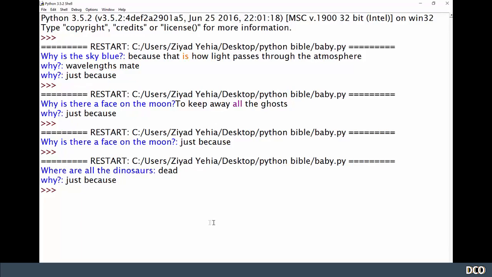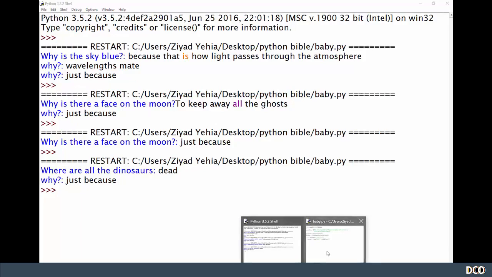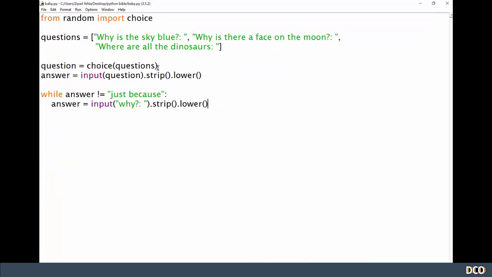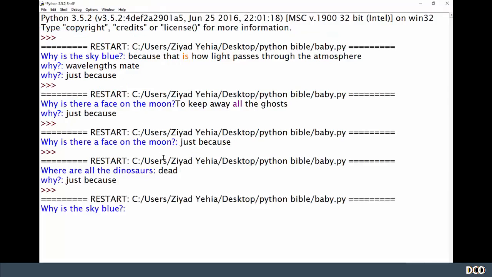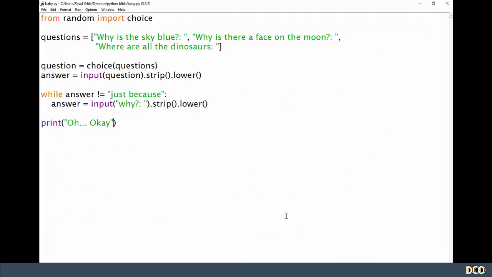So, I mean, that's brilliant. Let's just now make it look like the child is quite satisfied with our answer. We're just going to get the baby to print, oh, okay. Like that. So now when we run it, why is the sky blue? Just because. Oh, okay. And there we are. That's brilliant. So hopefully you've had some fun making this program, and also you've got a better understanding of what while loops are now, and also how to use them with data structures and things like that.